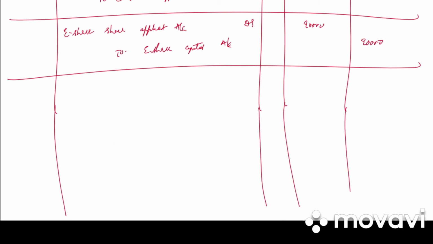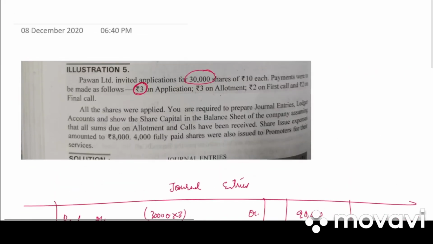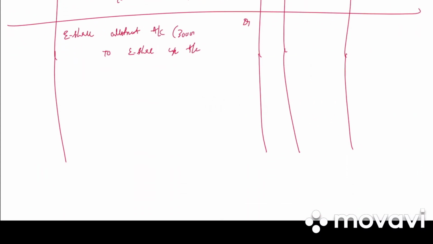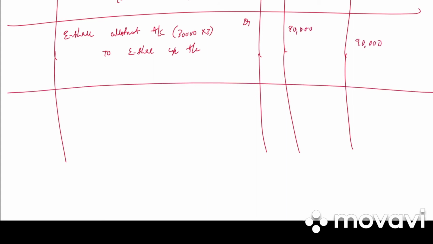Then we have stage 2, that is allotment money. First entry is for the money due. So what is the entry? Equity share allotment account debited to equity share capital account. Go to the question. What is the amount for allotment? It is again rupees 3. So 30,000 shares of 3 each. 90,000 debit, 90,000 credit. Write down the narration. Allotment money due on 30,000 shares at rupees 3 per share.